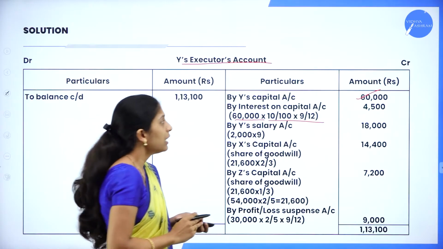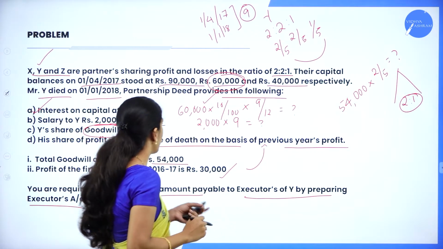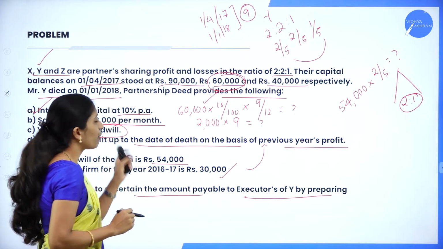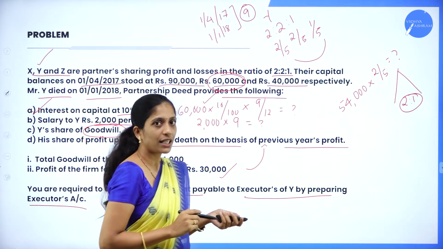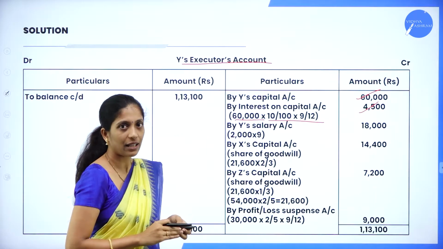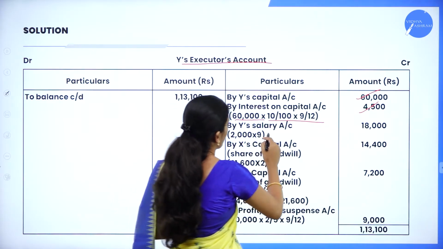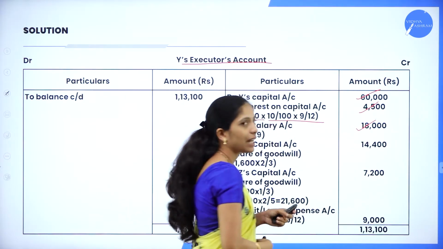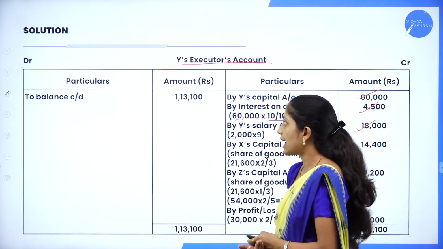That would be the interest on capital, 4,500. Next, salary of 2,000 per month. We had already calculated 2,000 into 9 months, by Y's salary, so we'll get 18,000. Clear about this? That is salary.